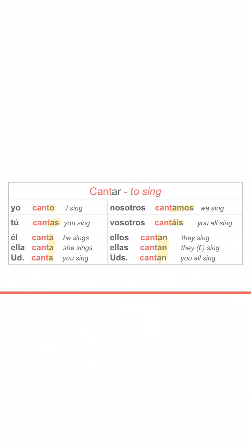Right? And you can just repeat that back and forth to yourself. O, as, a, amos, áis, an. O, as, a, amos, áis, an. Our chart will always stay the same, right? So if you can remember that little melody, you should have an easier time recalling which ending belongs to which subject pronoun.